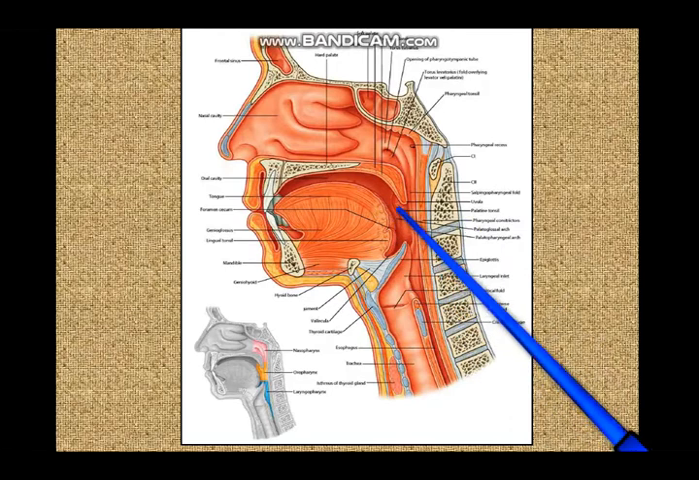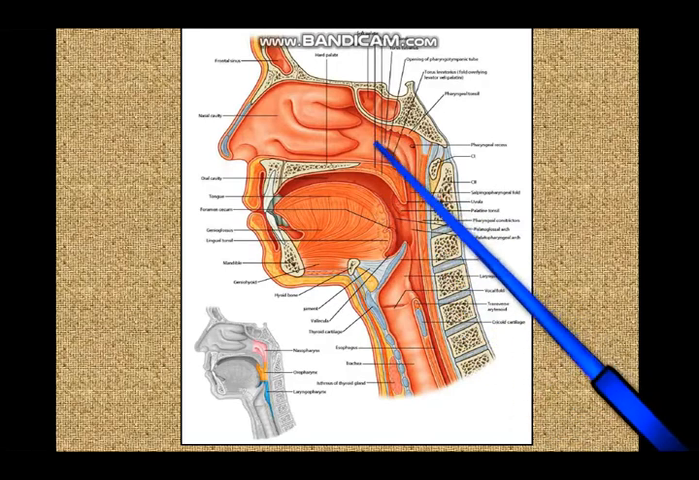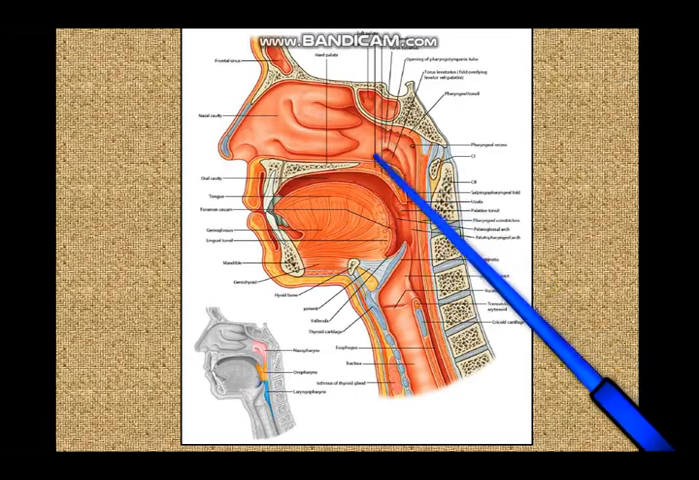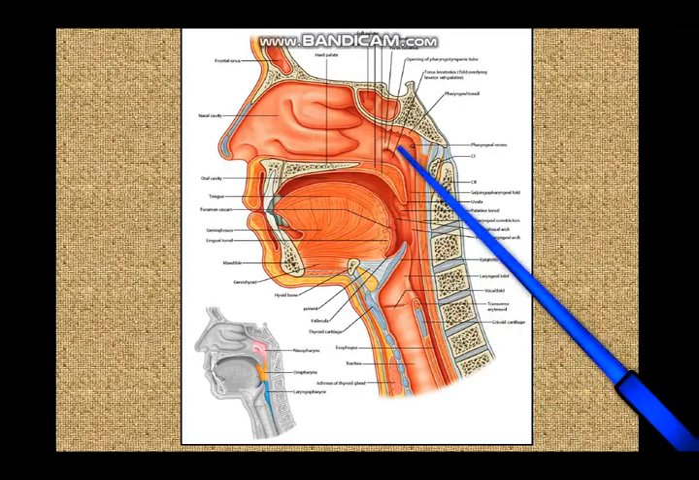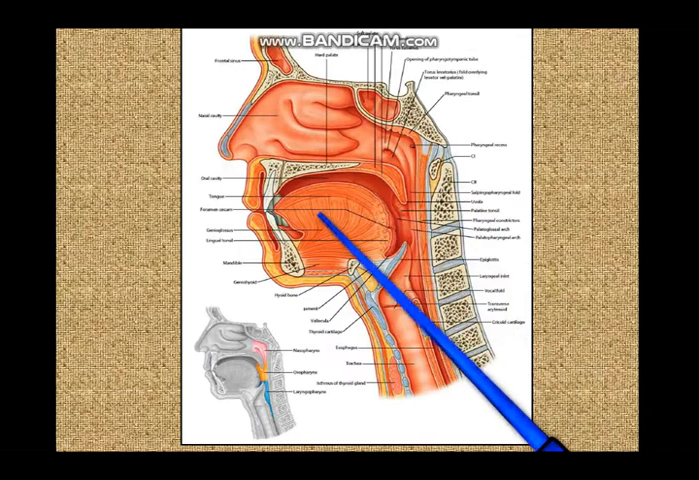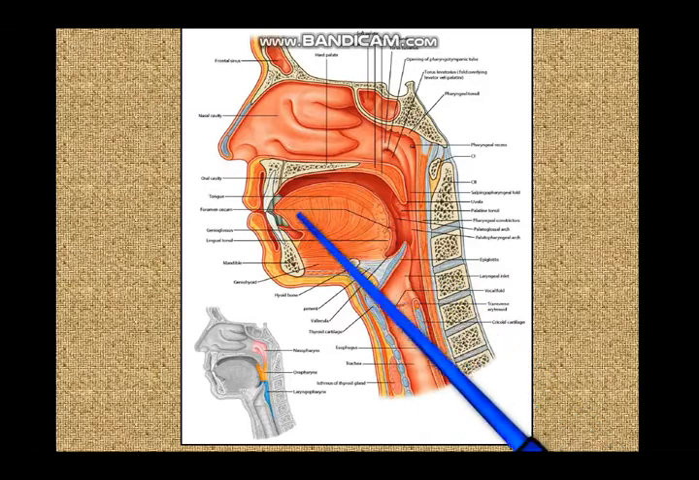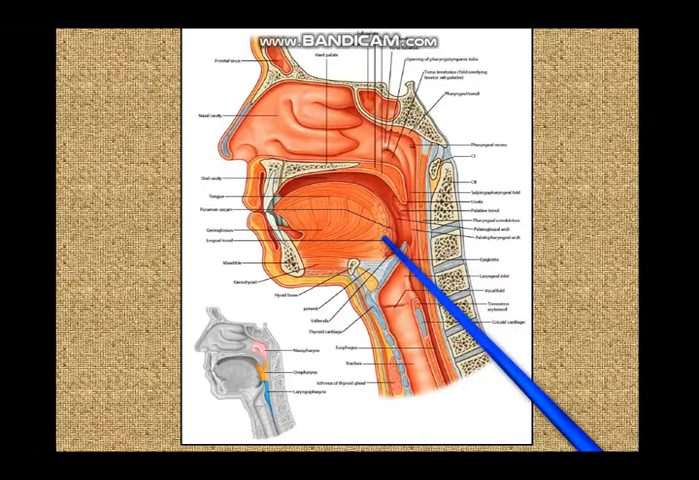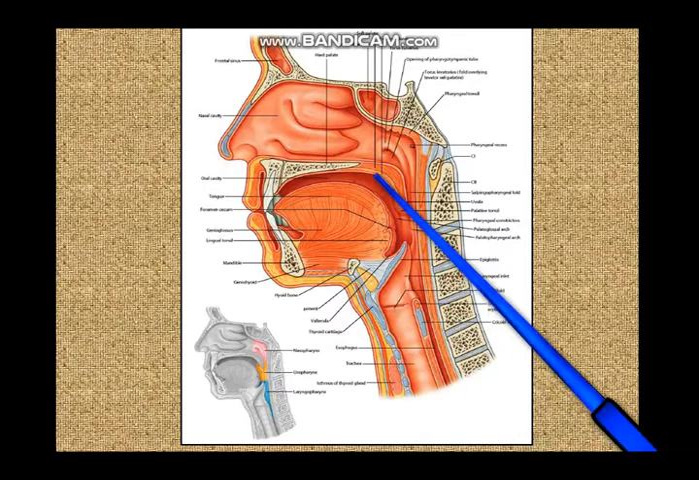Now if we come to the oropharynx, just as here we have a boundary between the nasal cavity and the nasopharynx by the posterior nares or posterior openings of the nasal cavity, so here also between the oral cavity in front and the oropharynx behind, there is a boundary. This is called the oropharyngeal isthmus.